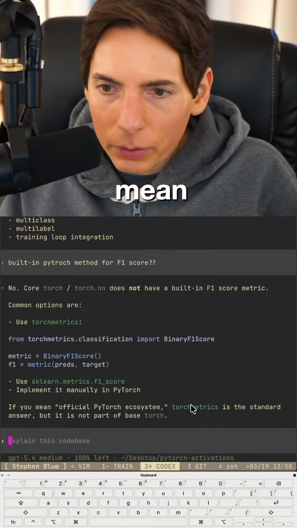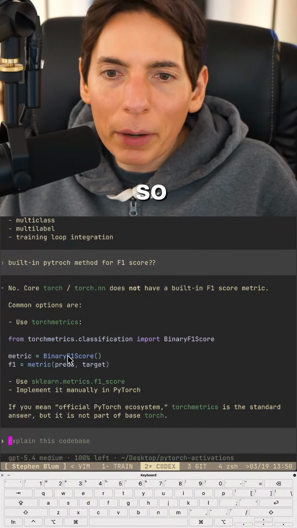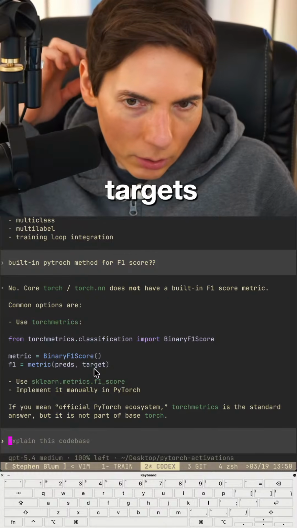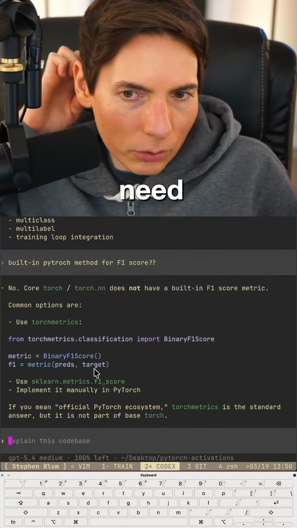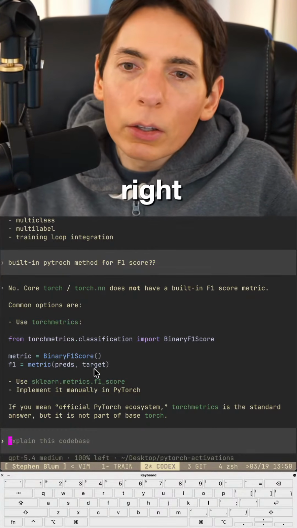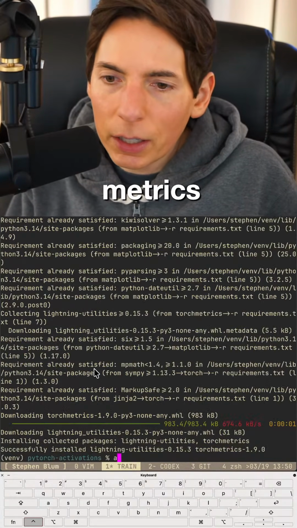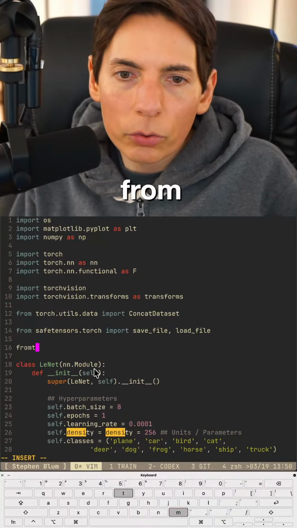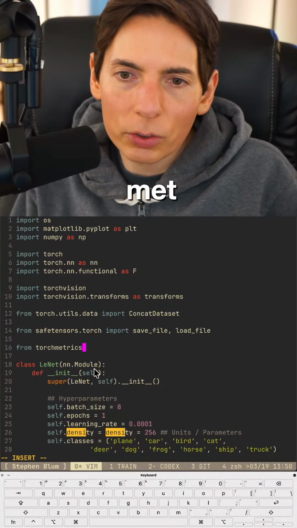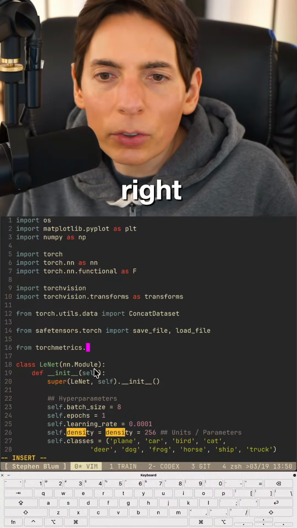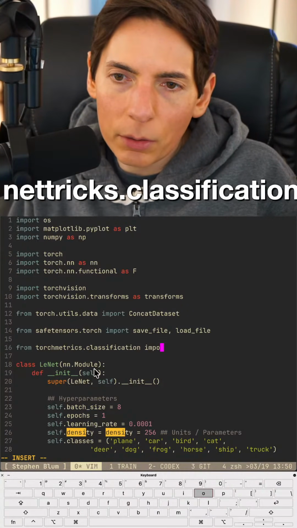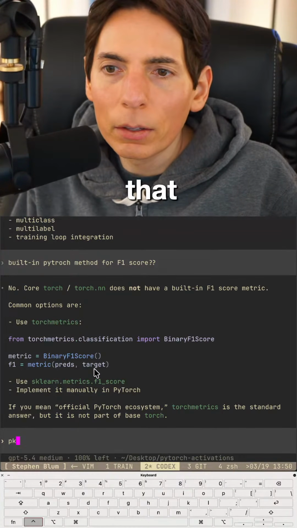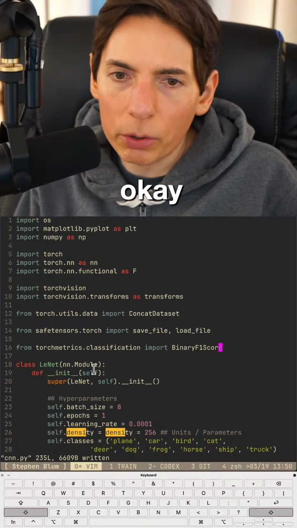All right. So torchmetrics. Okay. We've got a binary F1 score, which is exactly what we want. We've got that data. We got our predictions. We got our targets. Now I just need to create a separate one. So let me do this. From torchmetrics.classification import BinaryF1Score. Like that. Good. Okay. Great. Excellent.